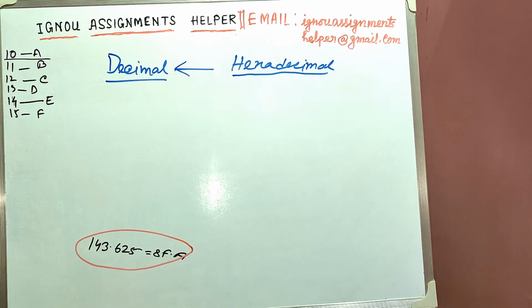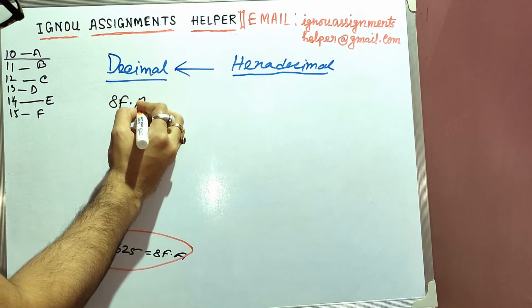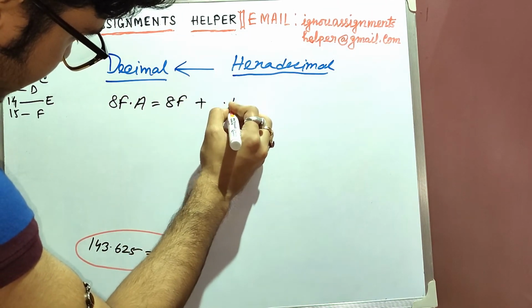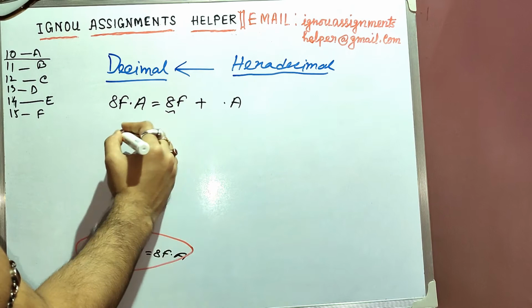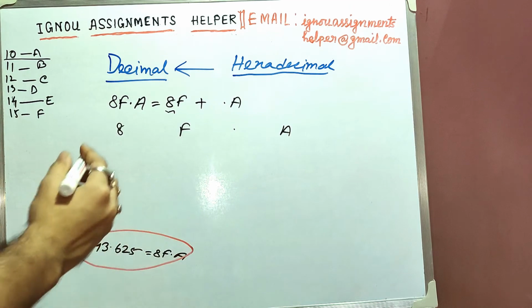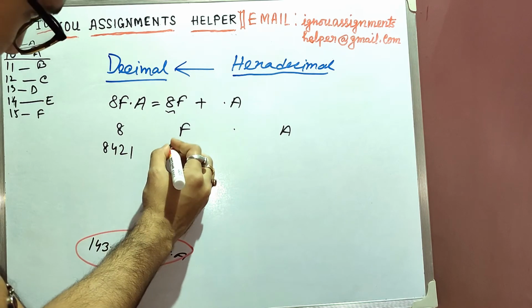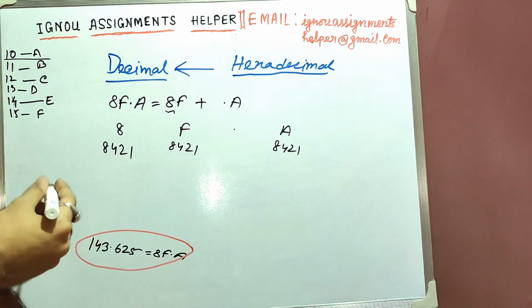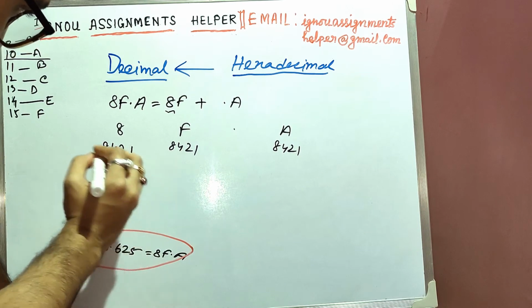So first of all, we'll again convert the 8F, as we got 8F point A. We'll divide it into two parts, that is 8F plus point A. Now for this one we'll write here 8 and here F, and for this part we'll write here A. Okay, and for each digit we write 8 4 2 1, again 8 4 2 1, again 8 4 2 1. For representing 8 we only need 8, we don't need the remaining numbers, so we'll put 0 there.